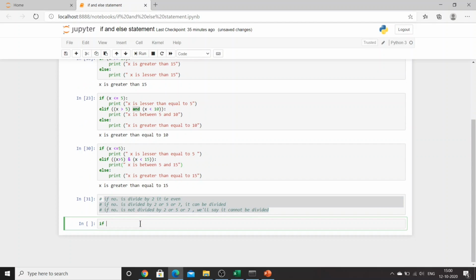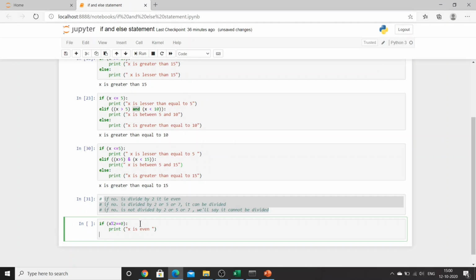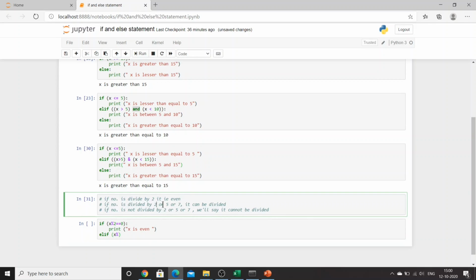Okay, so I'll say if x percentage 2 is equal to 0. This is the first condition. What I'll get is print "x is even", right? Elif x percentage, instead of 2 I'll remove this 2 and I'll say 5 or 7, because we have already involved 2